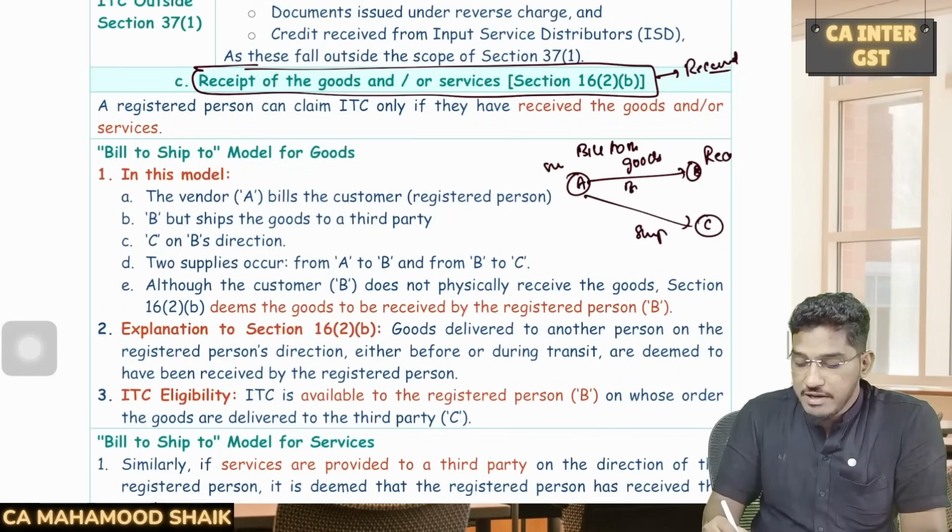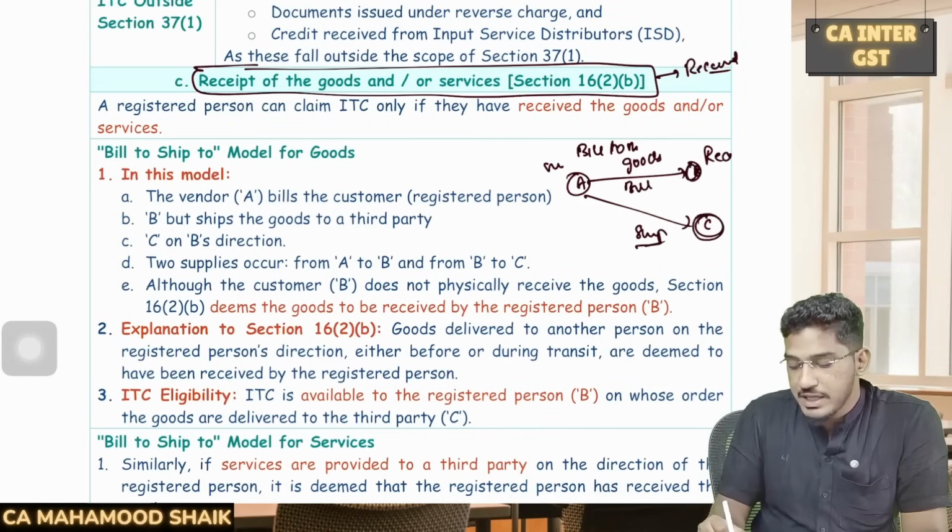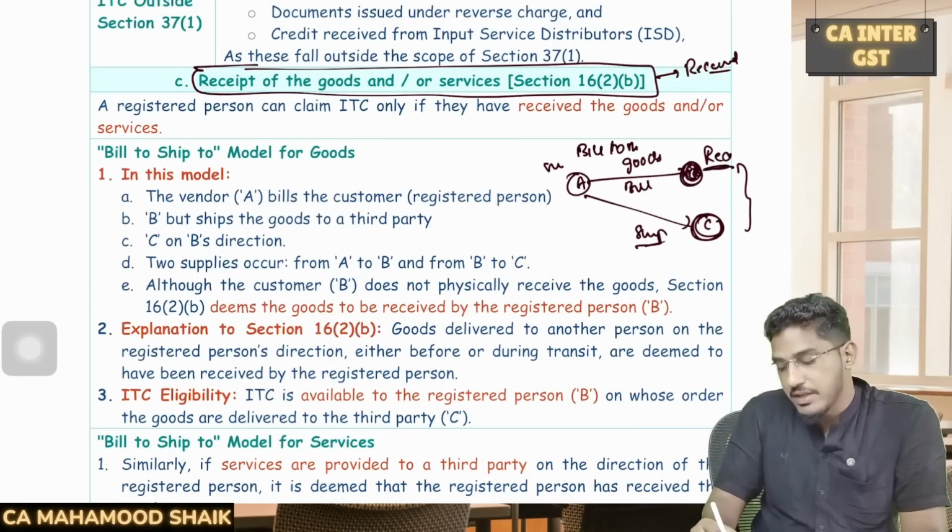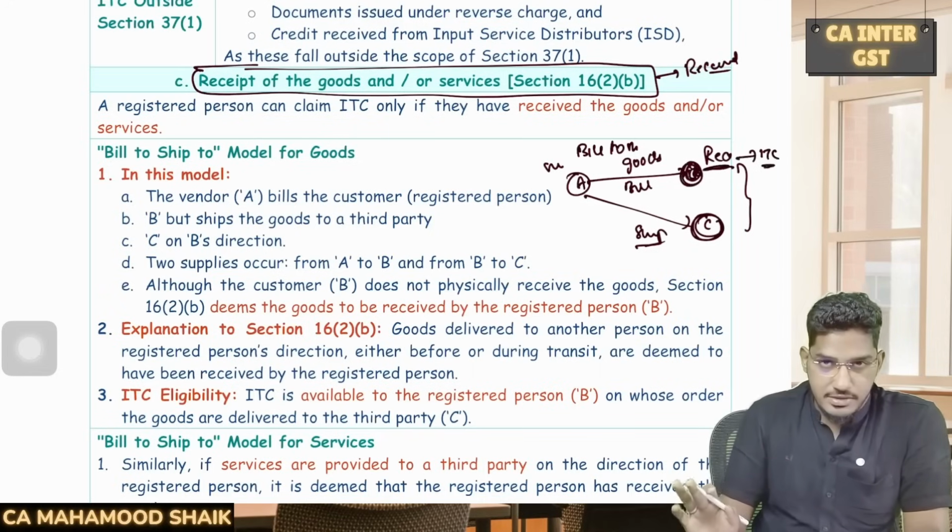So now A will bill to Mr. B, but he will ship to Mr. C. Here goods will be actually received by C. But this kind of transaction, we call it as bill to ship to transaction. In these cases, it will be deemed that as if this person B has actually received the goods and he can avail the input tax credit.